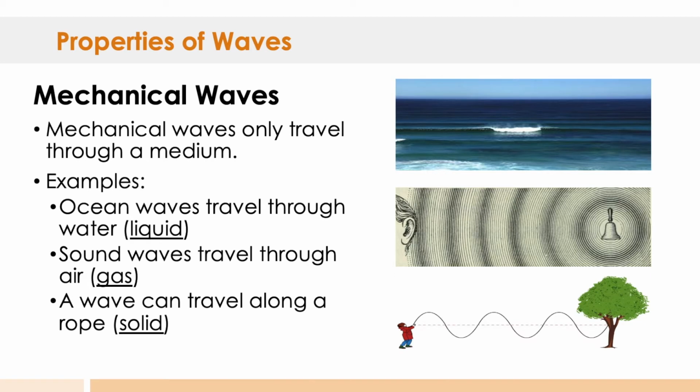So with mechanical waves, they only travel through a medium. Some examples would be ocean waves, which are liquid, sound waves, which travel through air or gas, and a wave can travel along a rope, which is a solid, or other types of solids, which we'll talk a little bit more about.